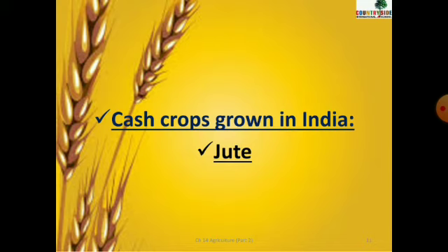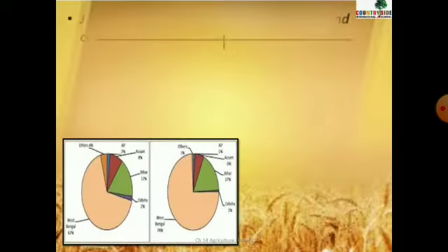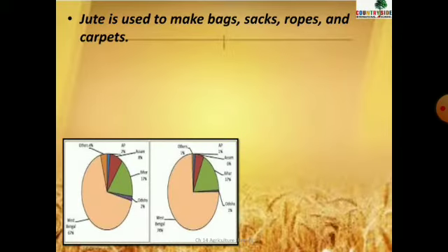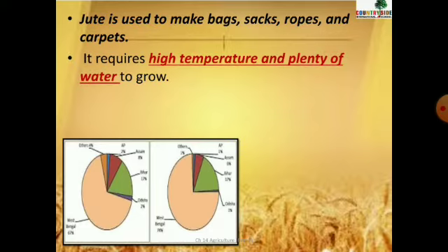Okay. Let's go ahead with another cash crop, that is jute. Jute is used to make bags, sacks, ropes, and carpets. It requires high temperature and plenty of water to grow. We cannot grow jute in cool temperature, in snow where snowfall is there, where heavy rainfall is there. No, we require high temperature and enough water.